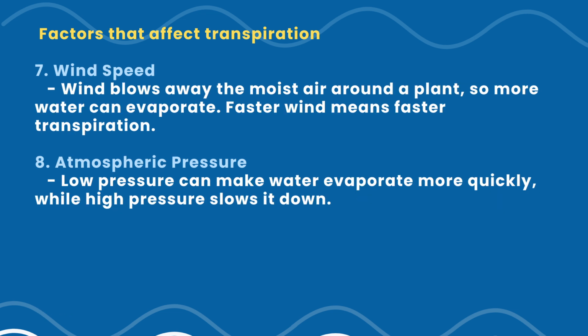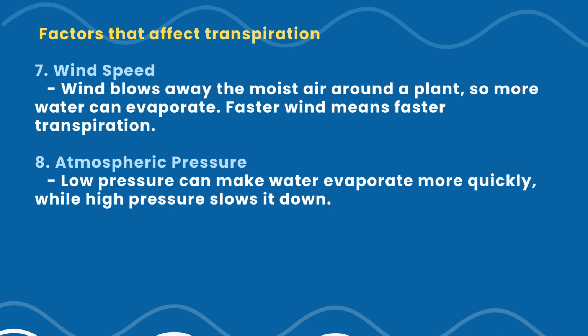Another factor is the wind speed. Again, the wind clears away the moist air near the plant, so it makes room for more water to evaporate. So stronger winds mean quicker transpiration. If the winds are weak or there's a lack of wind, there will be slow transpiration.